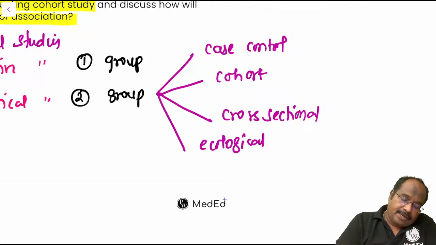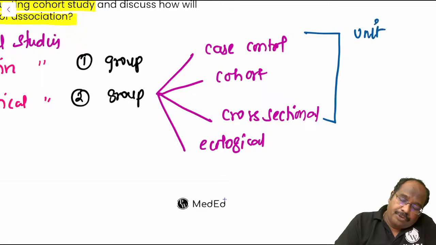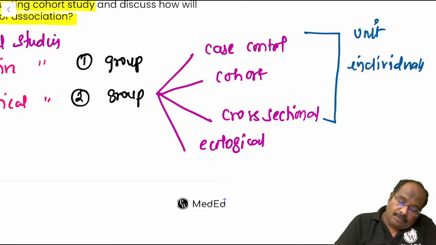For the first three, the unit is individuals. For ecological study, the unit is population.